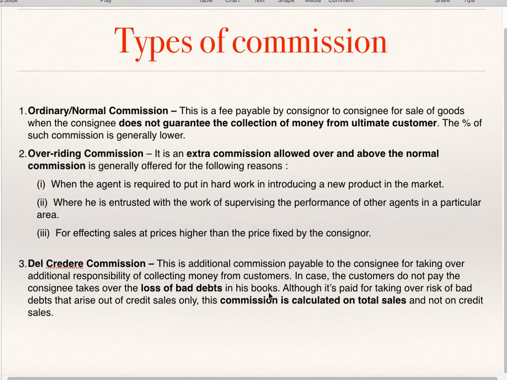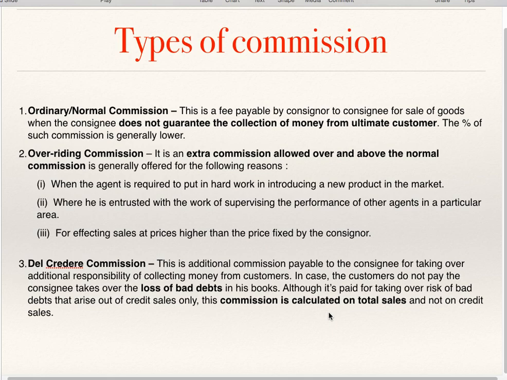If bad debts arise because customers do not pay, then in that case it is the loss of the consignee and not the loss of the consignor. Although the commission is paid for taking over the risk of bad debts that arise out of credit sales only, this commission is calculated on total sales and not on credit sales.